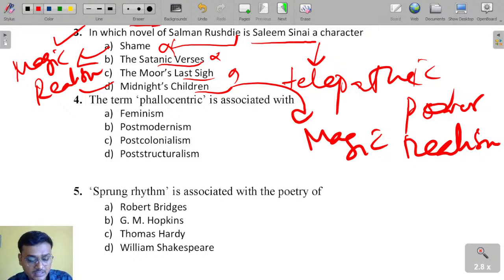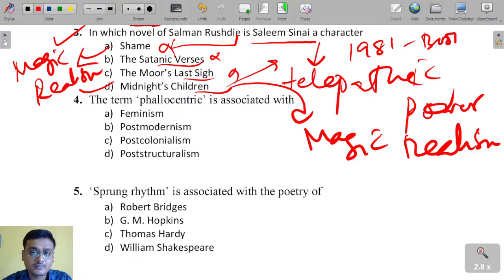And for Midnight's Children, he got the Booker Prize in 1981. ठीक है, Midnight's Children में 1981 में उसको बुकर प्राइज मिला था. So Salman Rushdie got the Booker Prize in 1981. Also, Booker of Bookers मिला था 1993 पे.